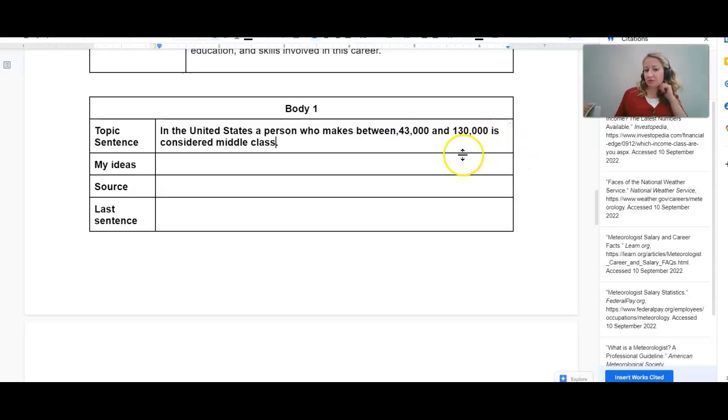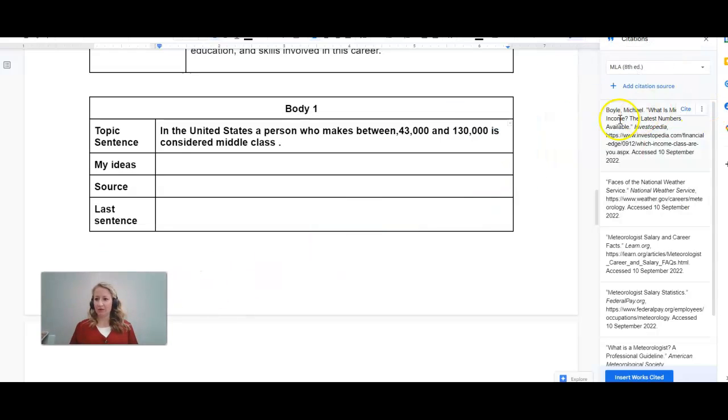Okay, so since this information did not come from my brain, I need to insert in-text citations, and I'll do that right now by inserting my cursor right there and put cite. All right, and so good, look, that's already cited. All right, so now is where I want you to insert your own ideas and explain.